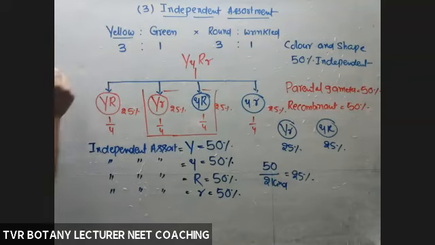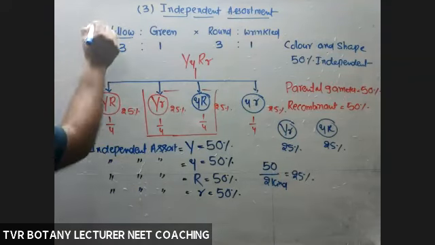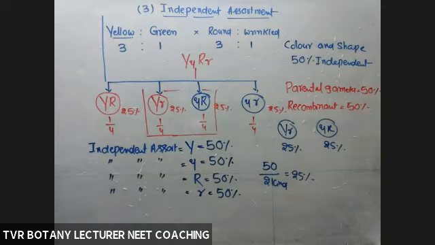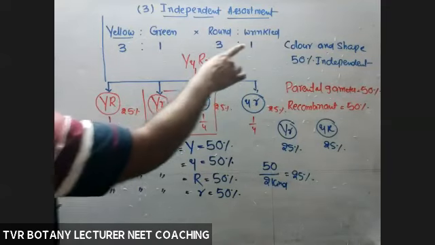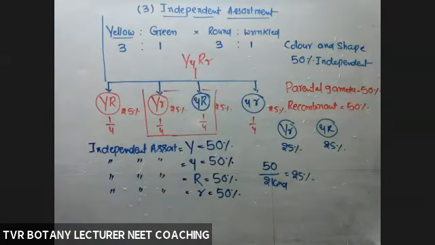Next, what about the total number in the case of phenotypes? In the case of phenotypes, after completion of this one, take this one. So that is about independent assortment. 50% independent assortment means between the concerned genes, color concerned and shape concerned.